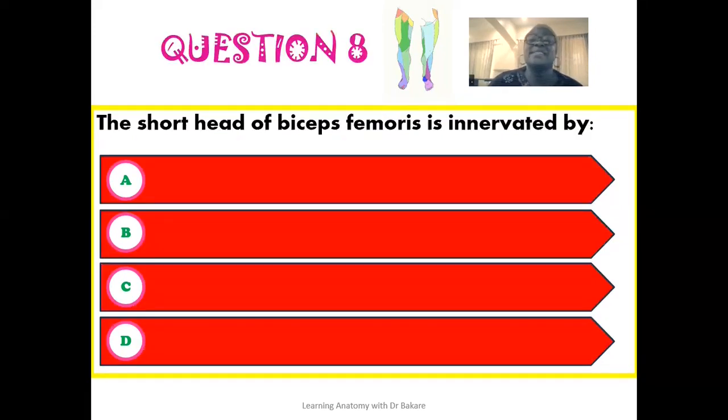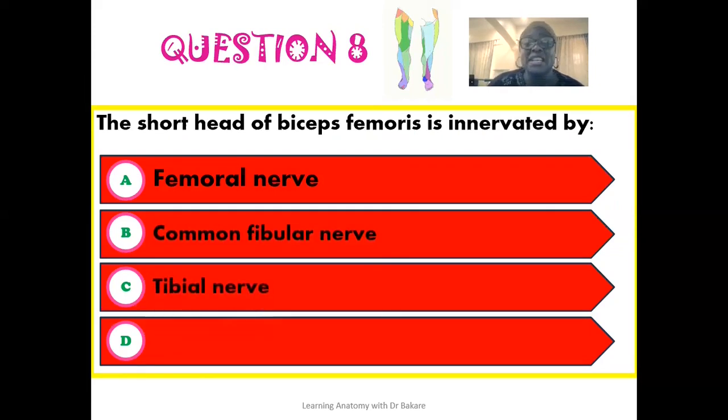So the eighth question reads that the short head of the biceps femoris is innervated by. Is the short head of the biceps femoris innervated by the femoral nerve? Is it innervated by the common fibular nerve? Is the short head of the biceps femoris innervated by the tibial nerve? Or is it none of the above?